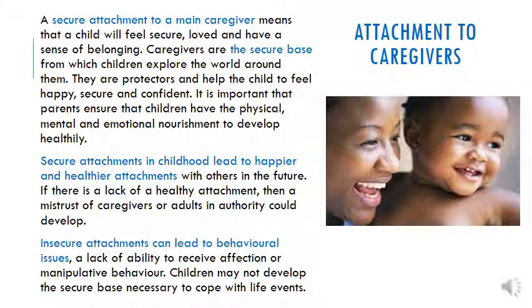It is important that parents ensure that children have physical, mental, and emotional nourishment to develop healthily. Secure attachment in childhood leads to happier and healthier attachments moving forward. If there is a lack of healthy attachments, then a mistrust of caregivers or adults in authority could develop. Insecure attachments can lead to behavioural issues, a lack of ability to receive affection, or manipulative behaviour. Children may not develop the secure base necessary to cope with life events moving forward.